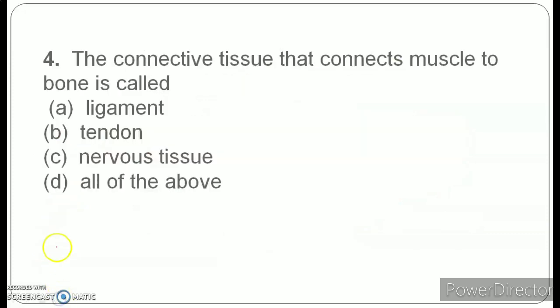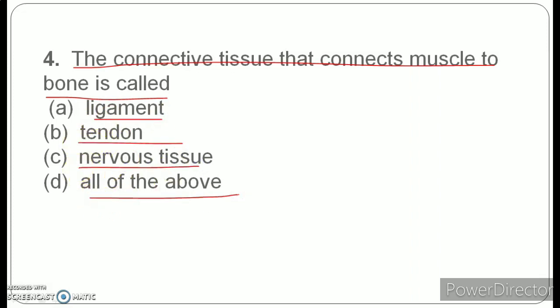Moving further, next question is: the connective tissue that connects muscle to bone is called. So here you need to mark the right answer, you need to tell which connective tissue basically connects the muscle to the bone, and your options are A. ligament, okay, B. tendon, C. nervous tissue, and D. all of the above. Take your time, mark the right answer.